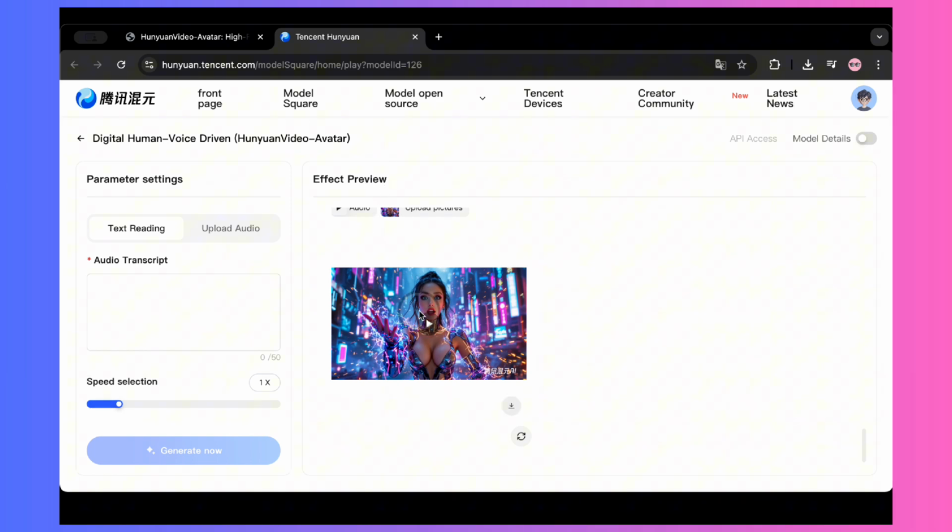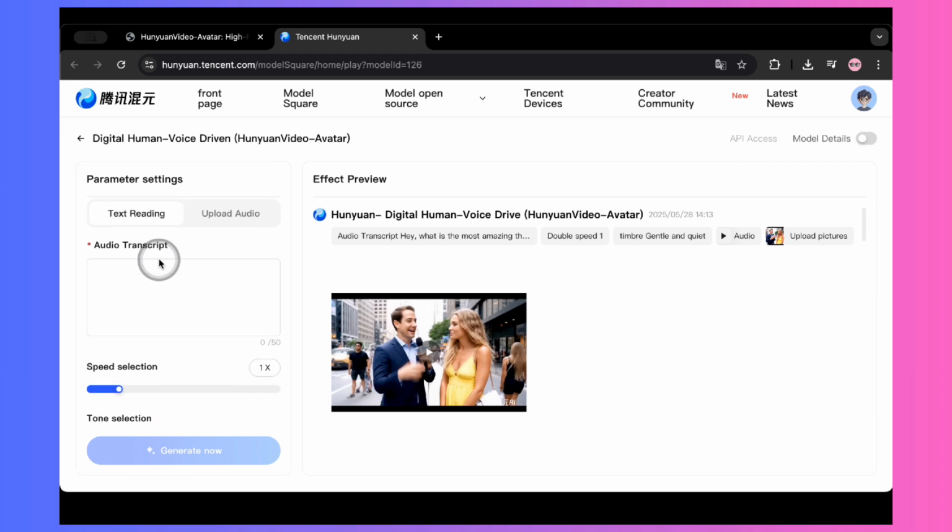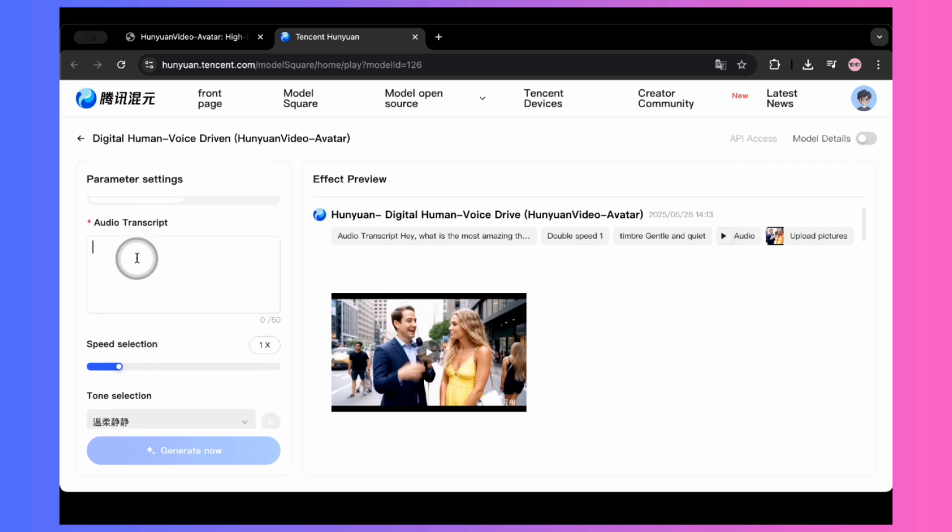Now, I've actually already run a few tests using some of my own pictures and audio, because frankly, it was taking a long time to generate each video. So, to save us some waiting time in this video, I've pre-generated them and I'll show you what I got. First, you'll see an option for text reading. Here you can type in some text. The catch is, when you input text, it first generates a voiceover for that text, and then it animates your uploaded picture to lip sync to that generated voice.